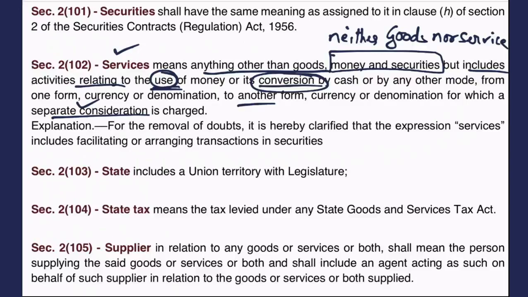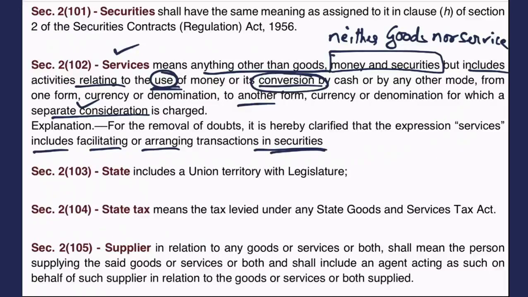And an explanation is also there, which says that for removal of doubts, it is hereby clarified that the expression services includes facilitating or arranging transactions in securities. Like we have seen for money, that anything in relation to money, use or conversion, is a service.